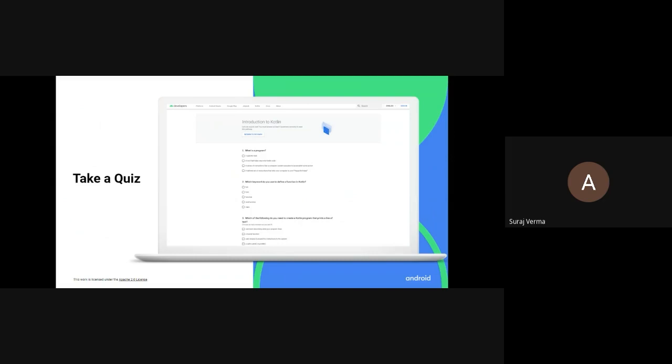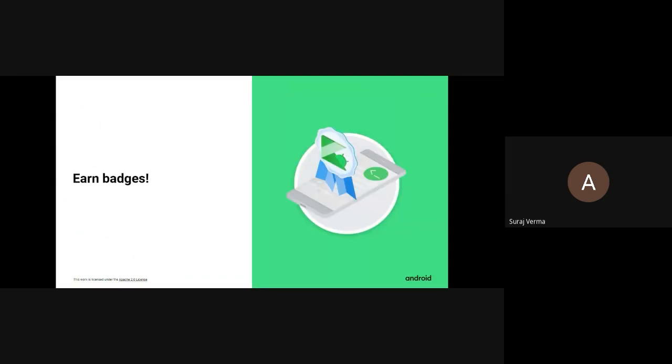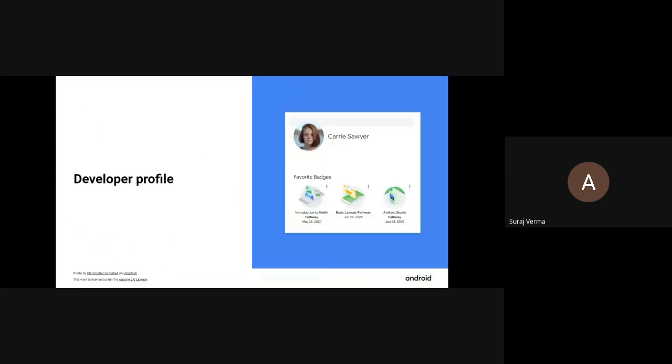Let me clear one thing: you can attempt the quizzes any number of times, but if you get any question wrong, first try to understand the concept, then try to answer it again. Once you pass the quiz, you will earn a badge like this one. You will get a badge for completing each pathway, and the badges you have earned can be saved to your developer profile, and you can showcase these badges on your social media handle as well.